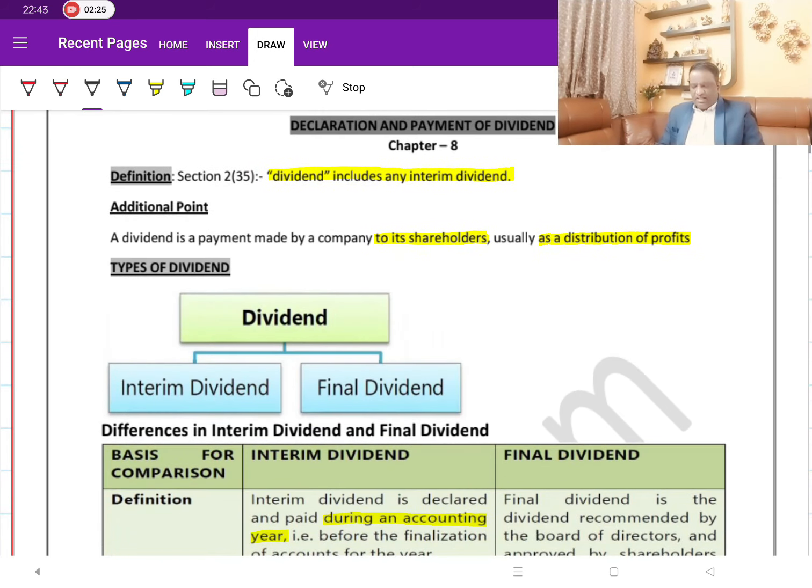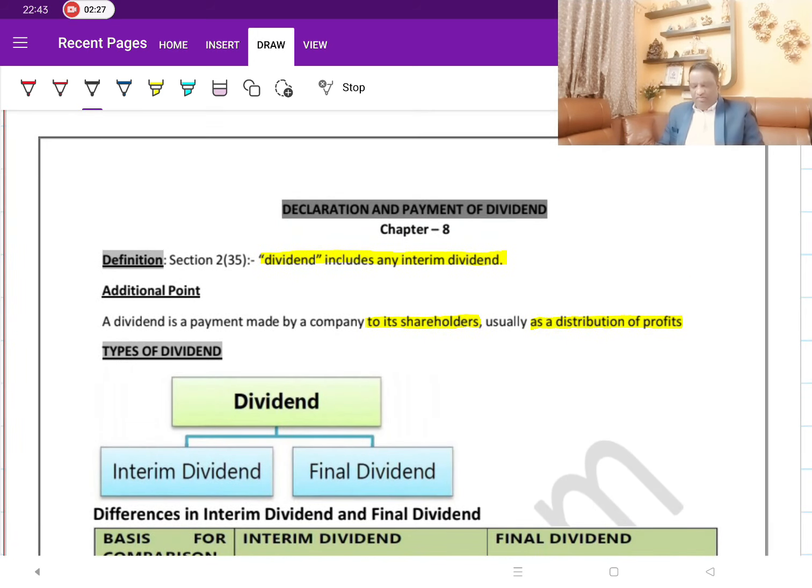We cover all 3 types of questions to the extent as much as possible. Now, let's start with this. When we talk about declaration and payment of dividend, the first and foremost point that we need to consider is the word dividend. Let's discuss the definition of the word dividend, which is a basic one at this stage. Dividend includes interim dividend.